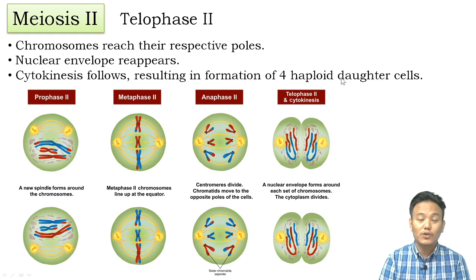Cytokinesis results in the formation of 4 haploid daughter cells. And all these 4 haploid daughter cells, they are unique.